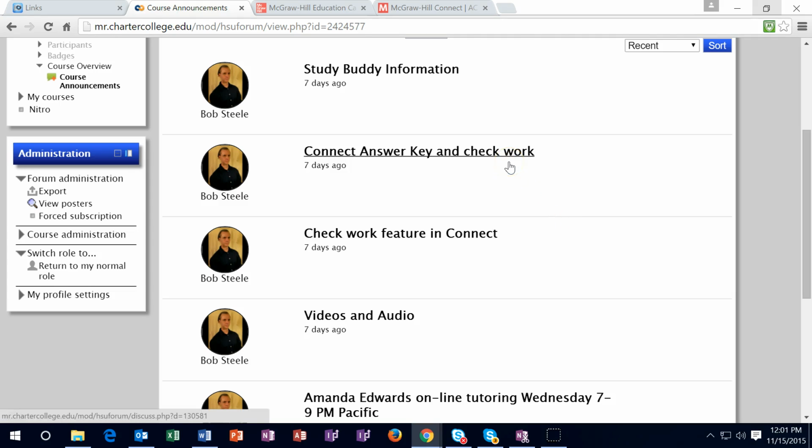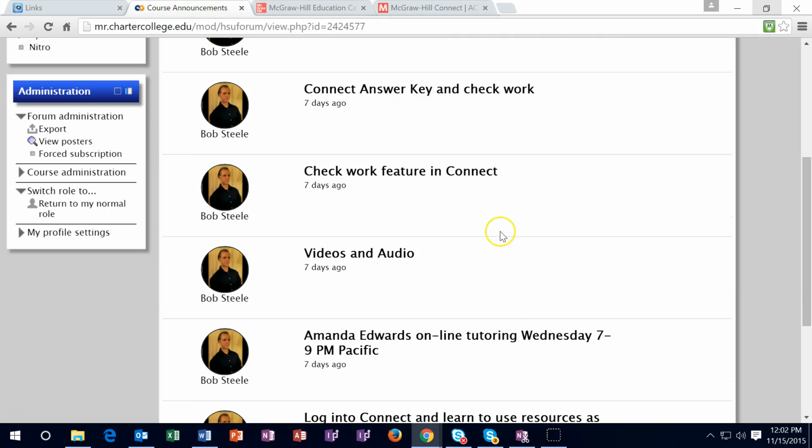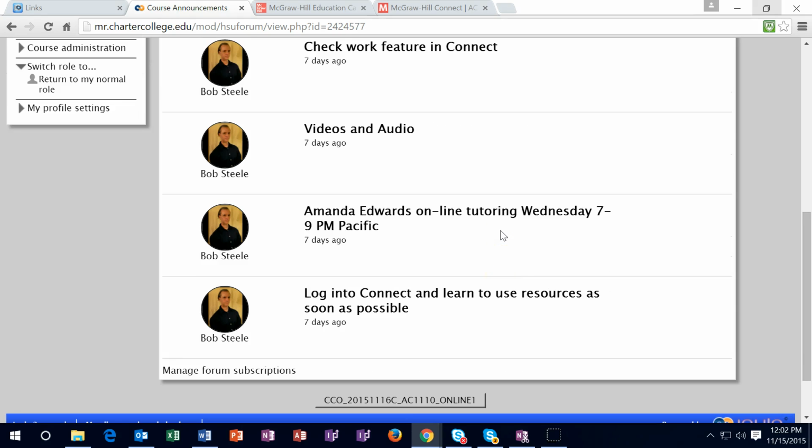Connect answer keys. This will be covered in the videos. Make sure to use the resources for Connect, meaning there's an answer key and there's a check your work feature. Make sure to look at the videos so you know what those features are, so that you start off strong and know all the resources available to you. Once you have those resources down, it will be a lot easier to work these problems in the future.